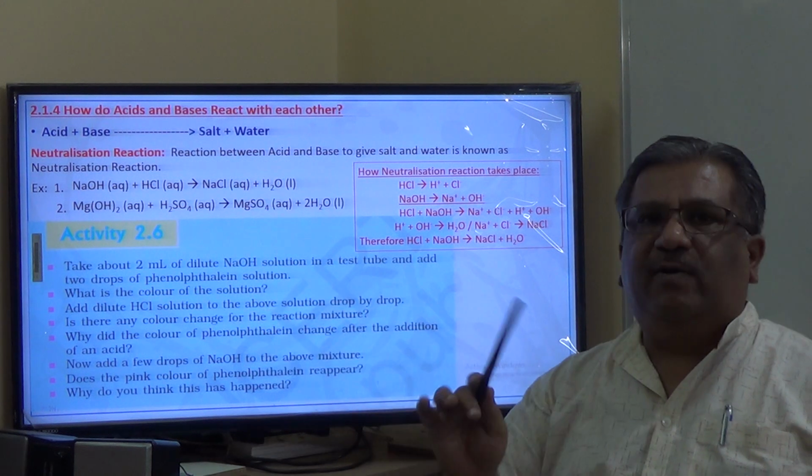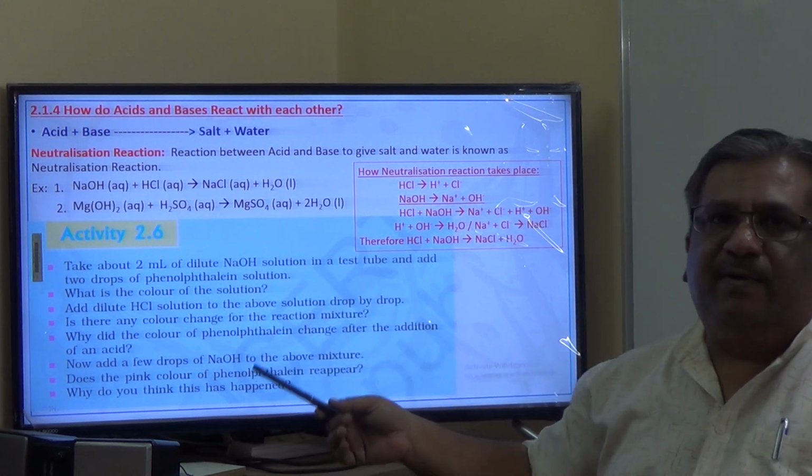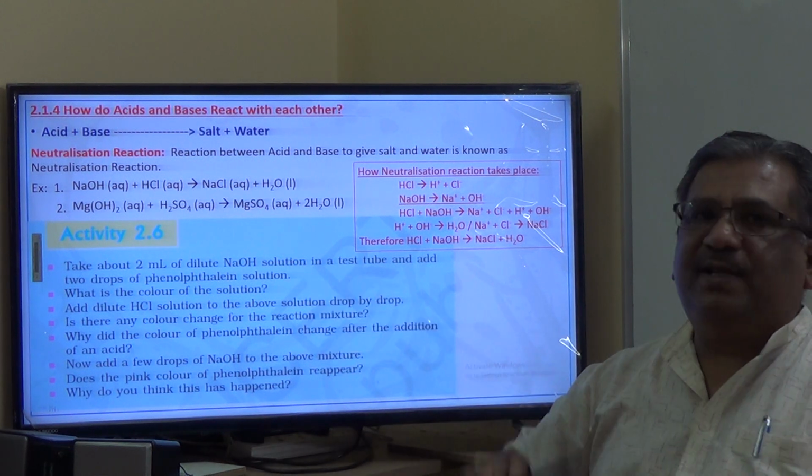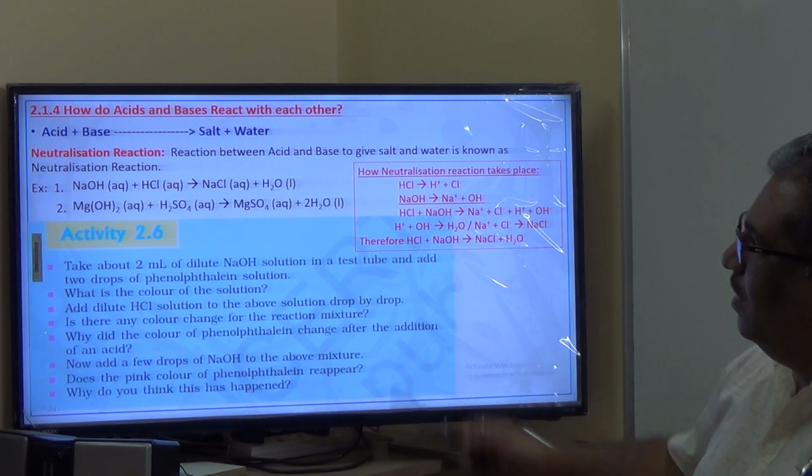This activity you need not note down, but you have to read it quite frequently in your textbook and try to conclude the observations of the activities that have been given in your textbook. Okay. Next, let us see.